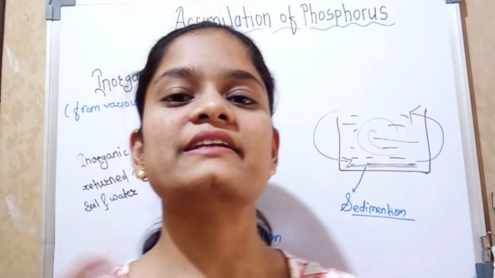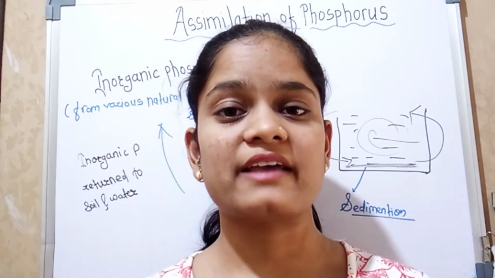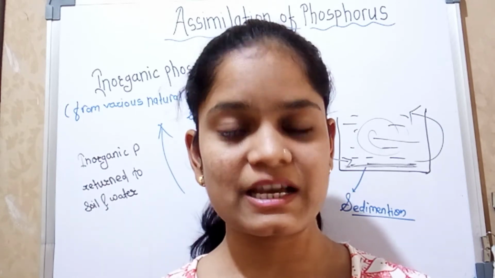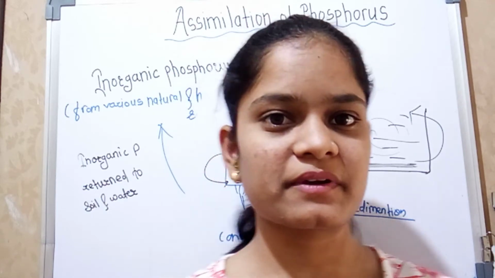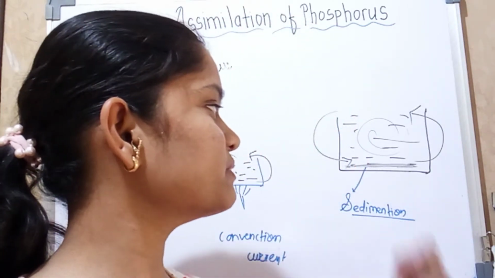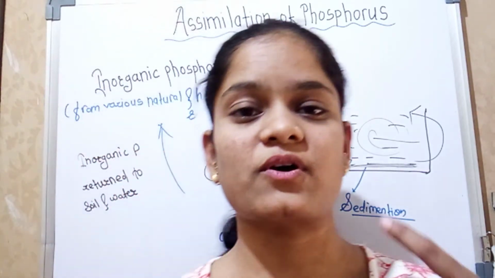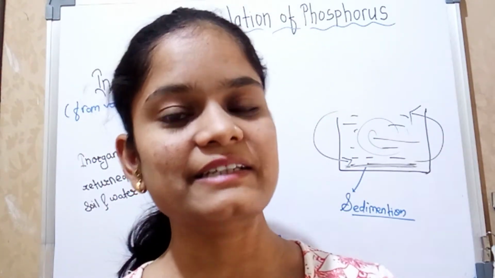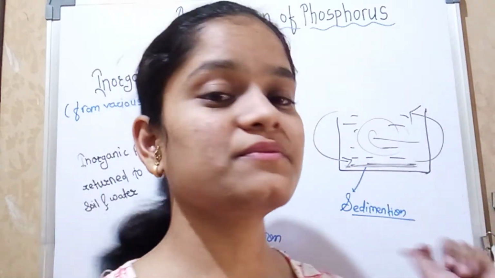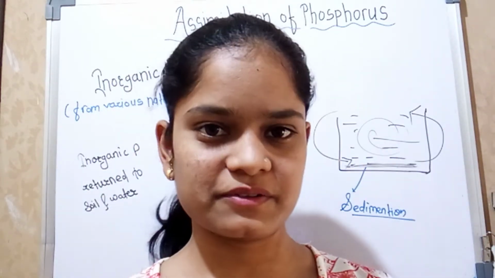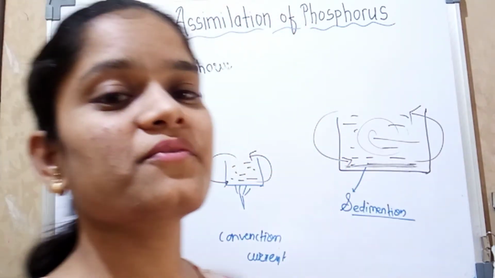Okay, so in the rainy season these algae and plants start to die, and the phosphorus is released into the soil by some decomposer bacteria. I do not need to tell you again that the inorganic phosphorus which the plant takes up is converted into organic phosphorus, and when released into the soil it is again inorganic phosphorus. The same process proceeds in the water ecosystem. So this is all about the assimilation of phosphorus.